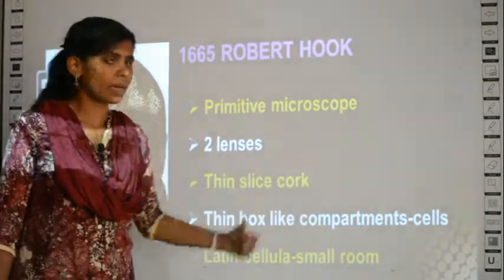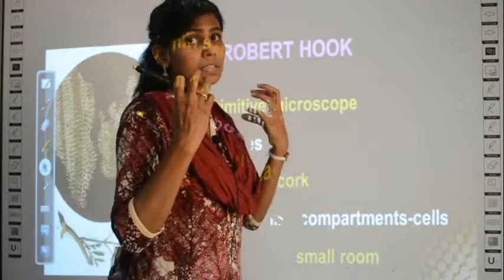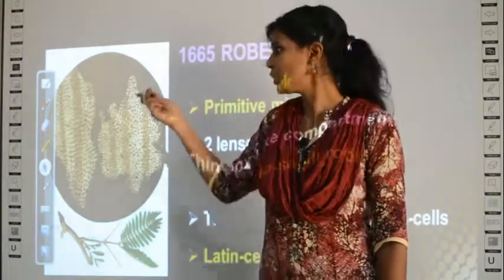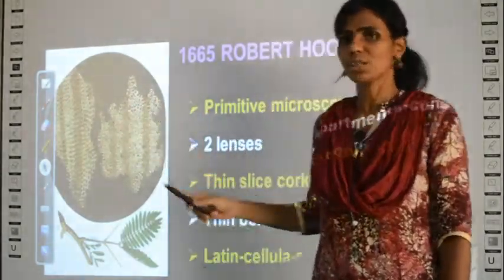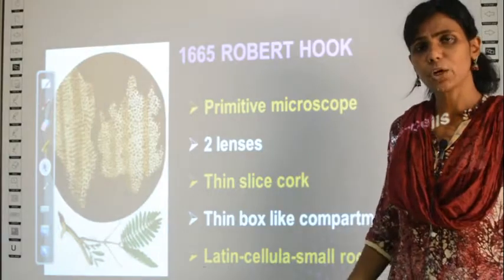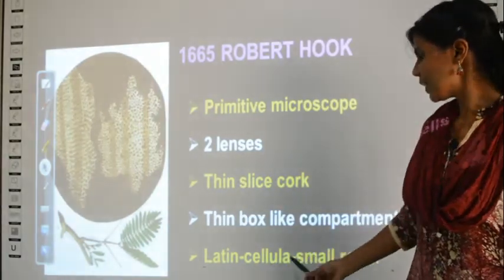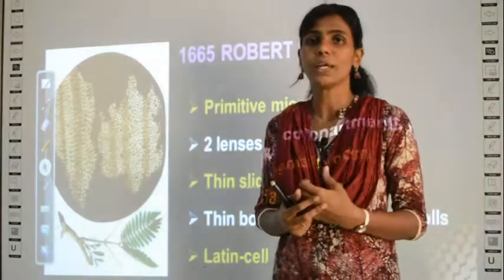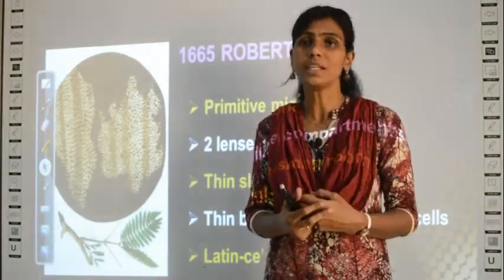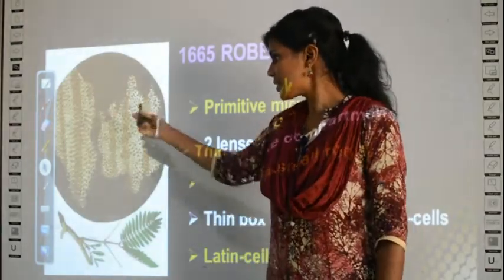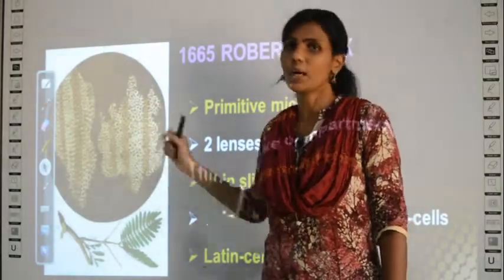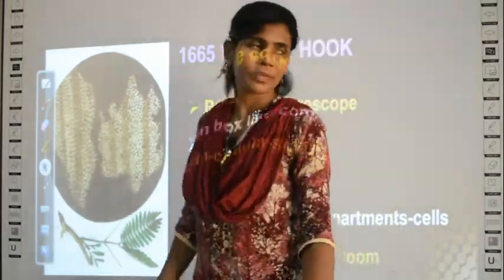Why did he call them cells? The first term cell was given only by this man Robert Hooke to this honeycomb-like structure. Why did he call it cells? Because in Latin the word cellula means small rooms. So since this appeared like small rooms, Robert Hooke called this one cells. Clear? So this is about the primitive microscope.